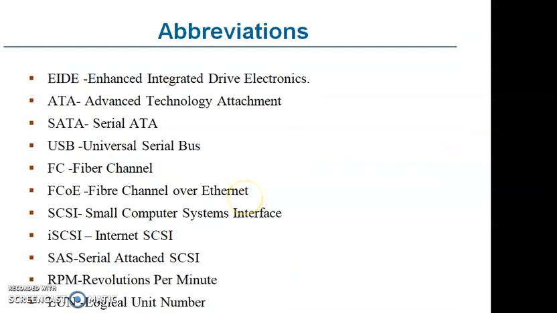Let us see some of the terminology used in this chapter. EIDE, Enhanced Integrated Drive Electronics, ATA, Advanced Technology Attachment, SATA, Serial ATA, USB, Universal Serial Bus, FC, Fiber Channel, FCOE, Fiber Channel over Ethernet, SCSI, Small Computer System Interface, ISCSI, that is Internet SCSI, SAS, Serial Attached SCSI, RPM, Revolutions per Minute, LUN, Logical Unit Number, NVRAM, Non-Volatile Random Access Memory.